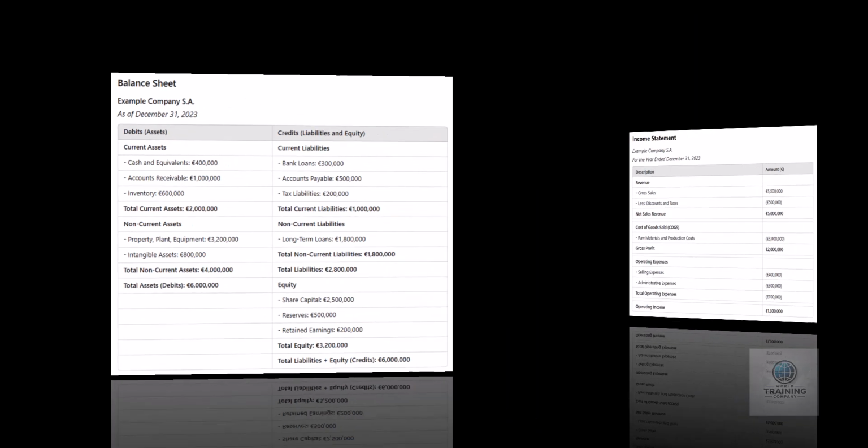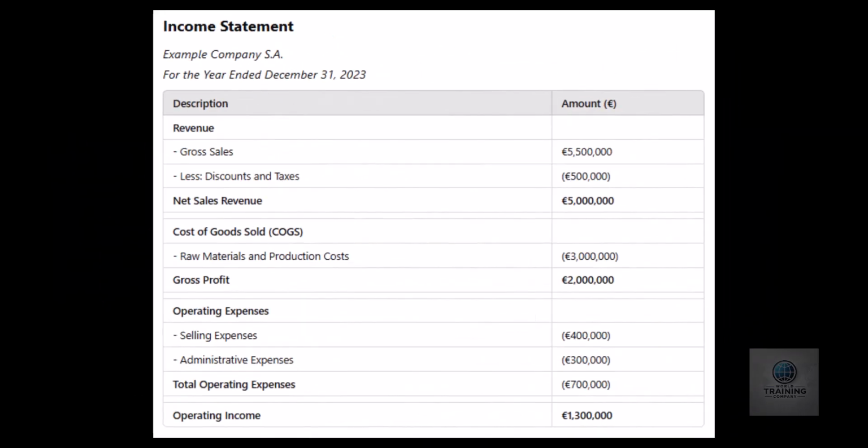Moving on to the second foundational financial document. The income statement, also known as the profit and loss statement. Unlike the balance sheet, this report tells us how the company performed financially over a period of time. It is structured as follows.